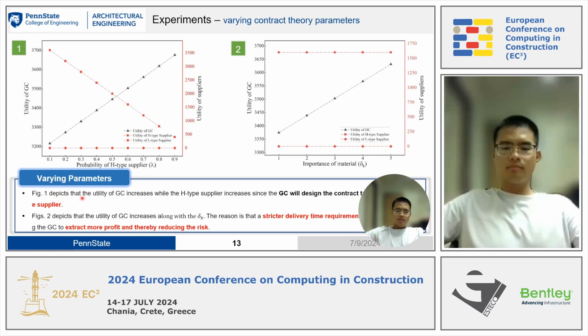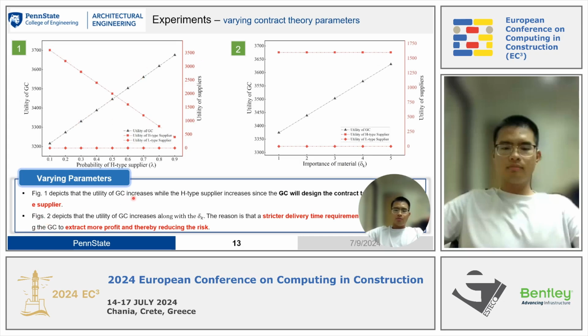Figure 1 depicts that the utility of GC increases when the high type suppliers increase, since the GC will design the contract tailored for the high type. The high type means the capability of material delivery is higher, and in this way the GC's utility will be higher.